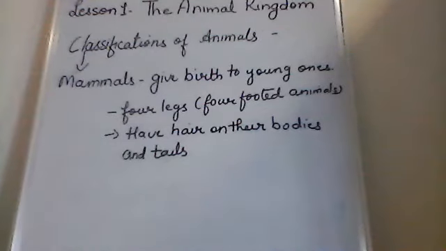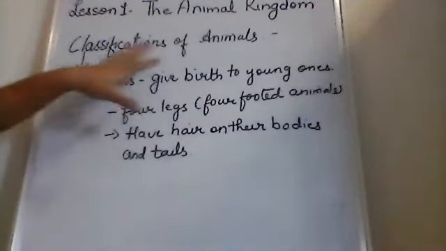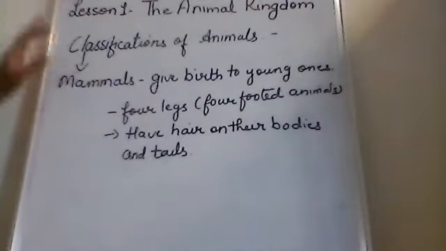So students, today we are going to understand something about the animal kingdom. Our lesson is lesson number 1, the animal kingdom. As we all know, animals are of different kinds. You have seen different kinds of animals: wild animals, water animals, land animals. So today we are going to understand how they are classified. We are going to understand the classification of animals.